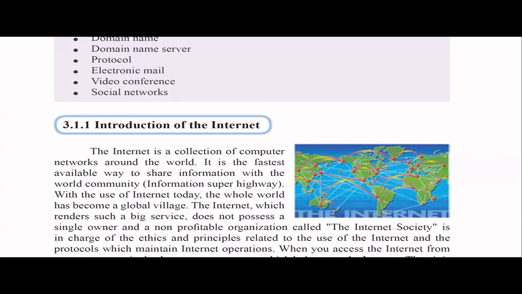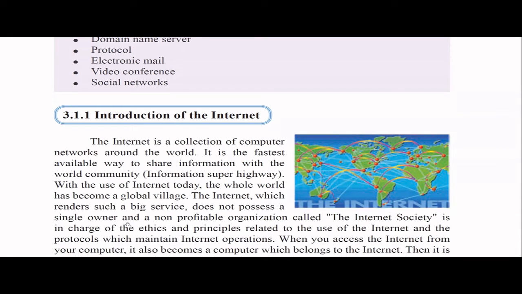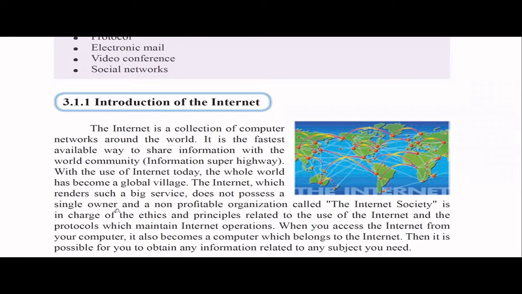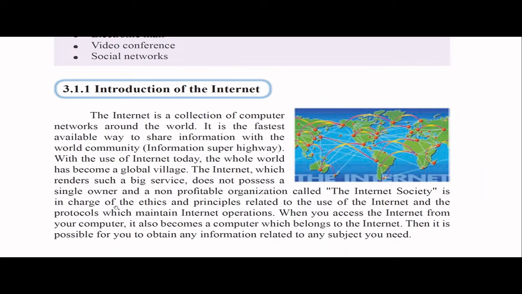The internet is not limited to one or two computers. Globally, a lot of computer networks are connected, so we would say it is a network of networks. It's the fastest available way to share information with the community globally. If you have heard, we call the internet the information superhighway.